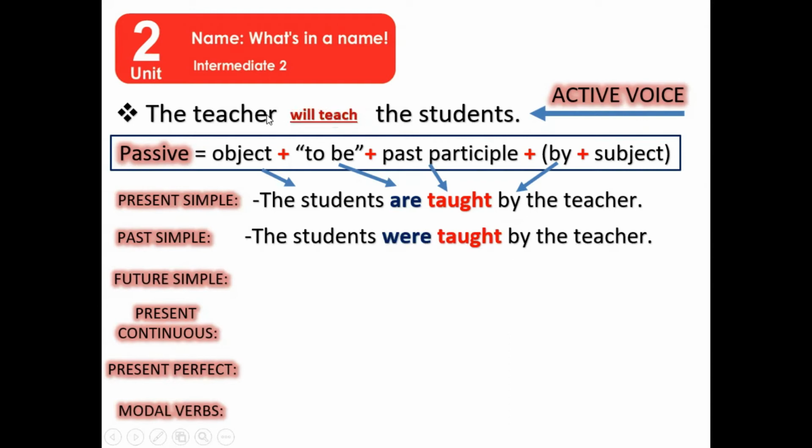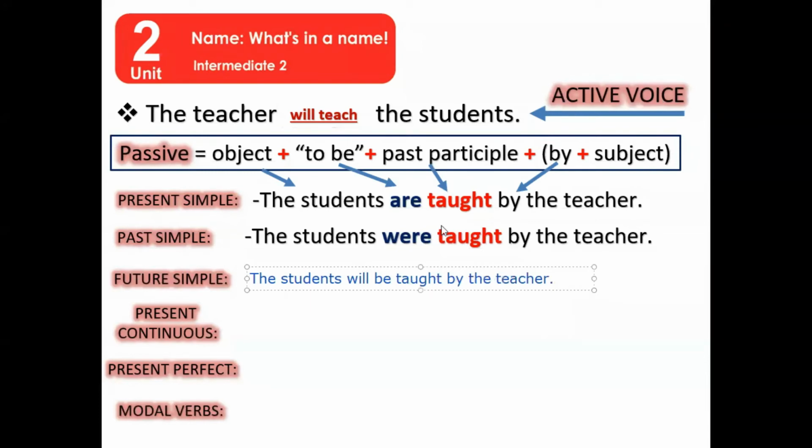All right, now this is about the future simple. The teacher will teach the students. Okay, we use will basically to talk about a spontaneous decision that you make in the future. And what is here? Let's try this together. The students will be. Will, fantastic. Will be the past participle of the verb. Will be taught by the teacher. Okay, this is the way it works when it comes to future simple.